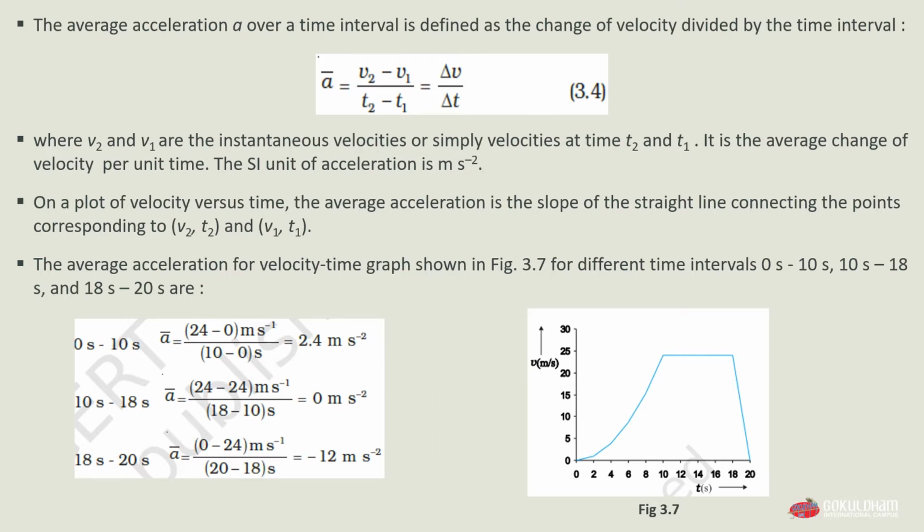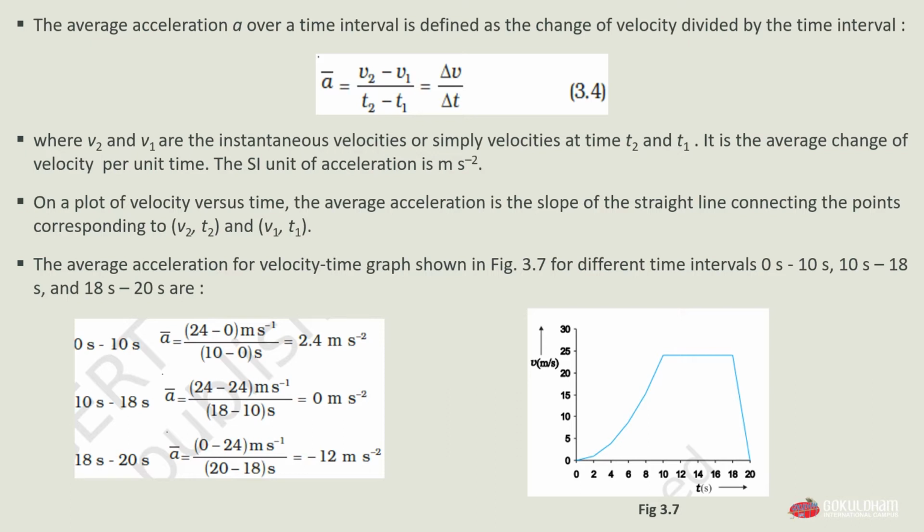So the value of acceleration from 10 seconds to 18 seconds is 0 meter per second squared. And for 18 seconds to 20 seconds, the value of acceleration will be minus 12 meter per second squared, because the value of our velocity v2 is 0 at 20 seconds. So this is how the acceleration is calculated for different time intervals by seeing the graph 3.7.